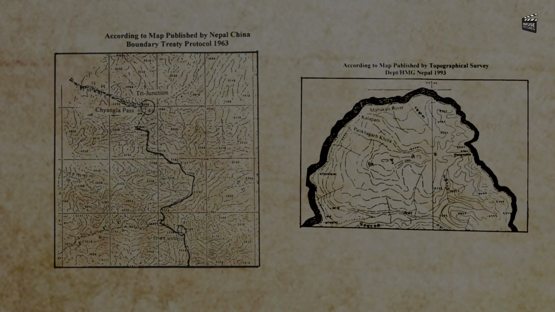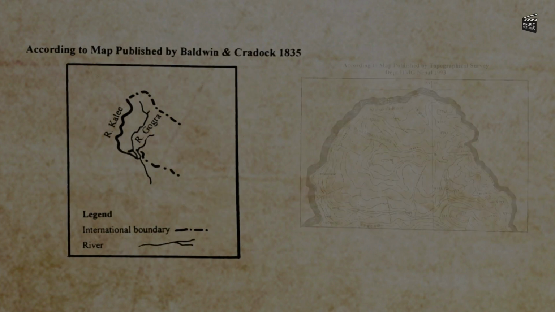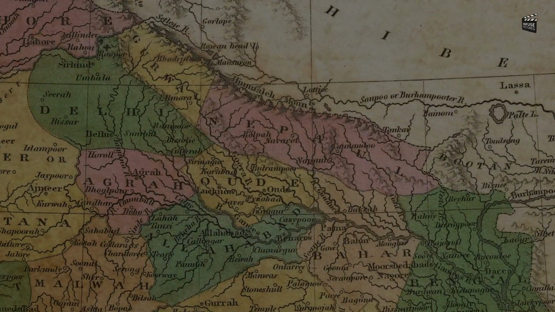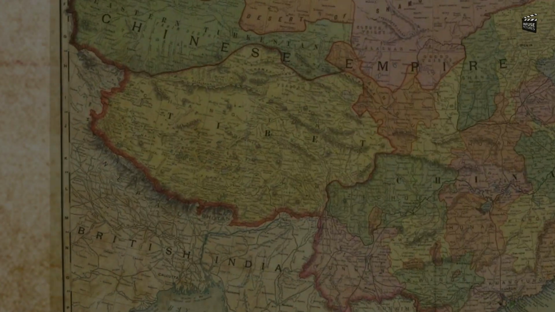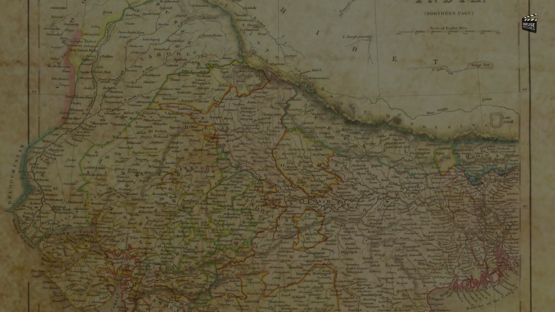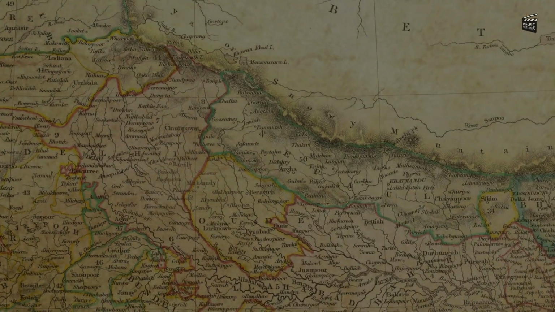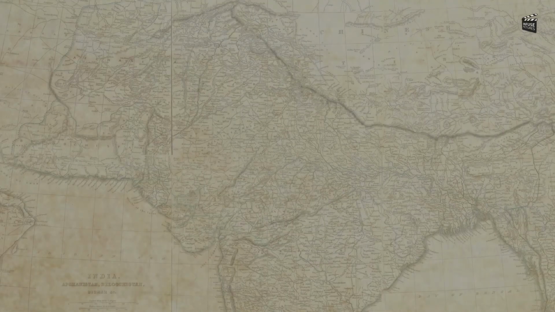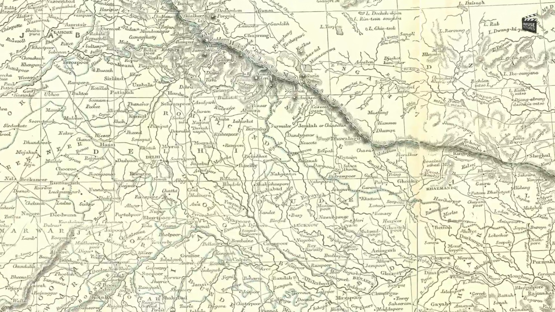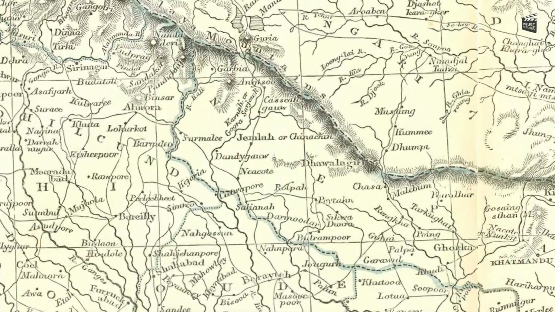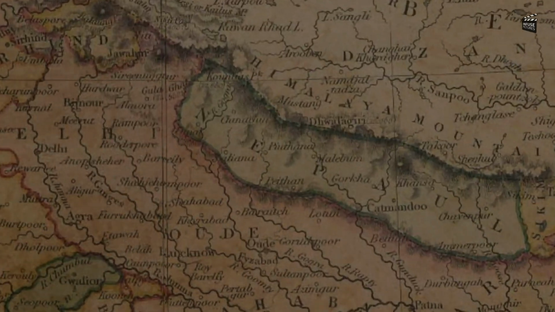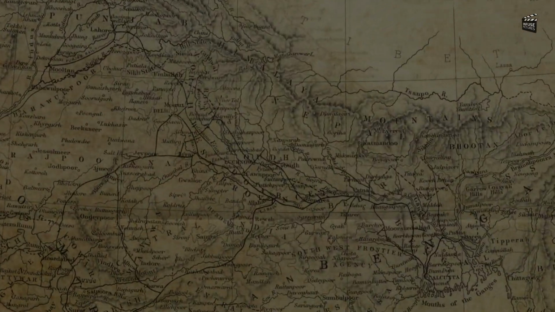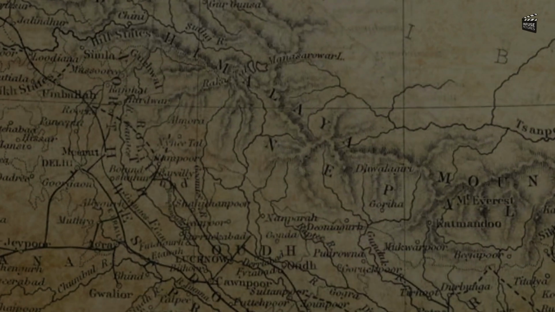But after some years, the British realized the importance of those lands, as this is strategically important to do trade with China. A map prepared by a hydrographer of the East India Company in 1827, a map published in London in 1830, a map of Germany published in 1834, a map published from London in 1835, and old maps from 1841 and 1846 show that the Limpiyadhura region is in Nepal.